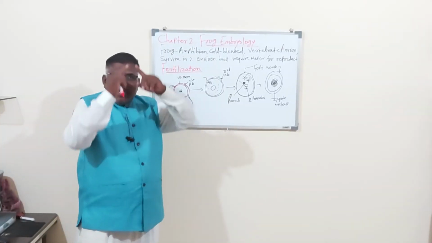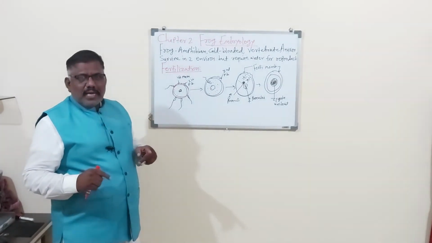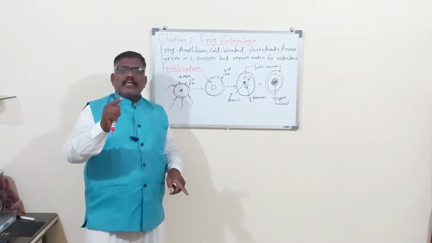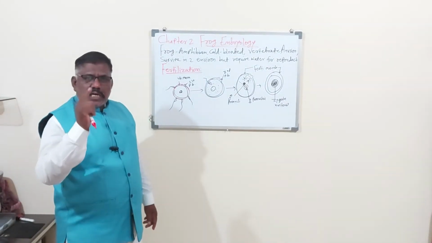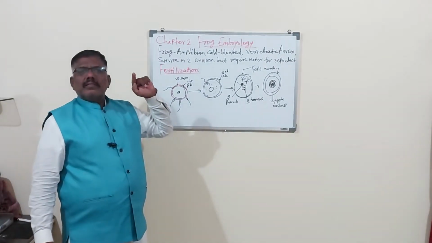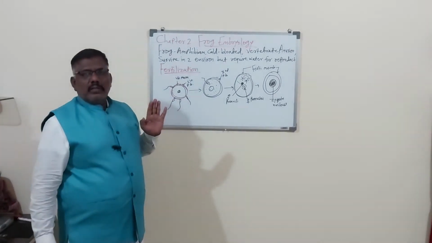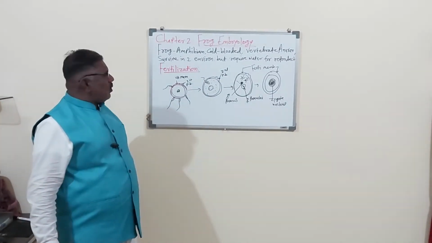On the head of the sperm there is an arrow-like cone. That is called the acrosome. With the help of that acrosome, the sperm which comes in contact at a 45 degree angle becomes successful in entering the ova. Here the entry of the sperm is shown.